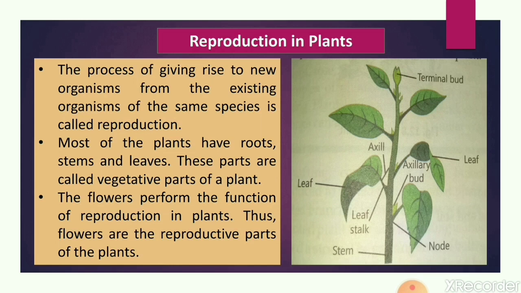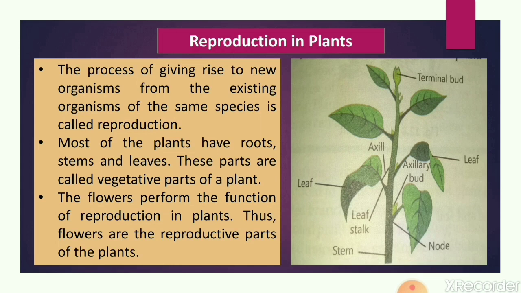Next you can see axillary bud. Axillary bud means the bud which originates in between the leaf and the stem, the bud which originates in the axil, that bud is called axillary bud. After that you know about leaf, leaf stalk, terminal bud and stem and node also. You all know the place from where branches or leaves arise, that part is called node.